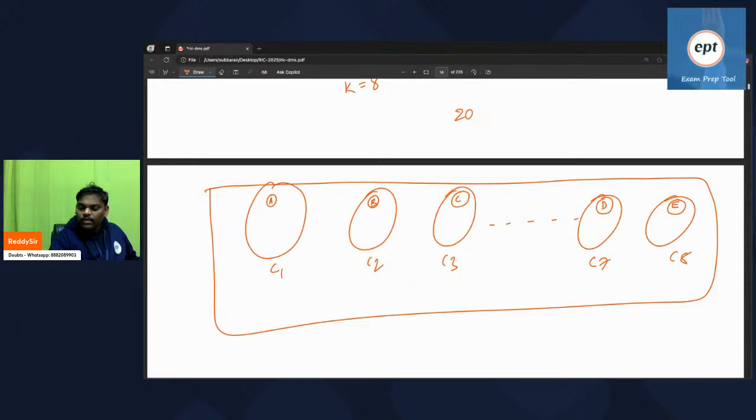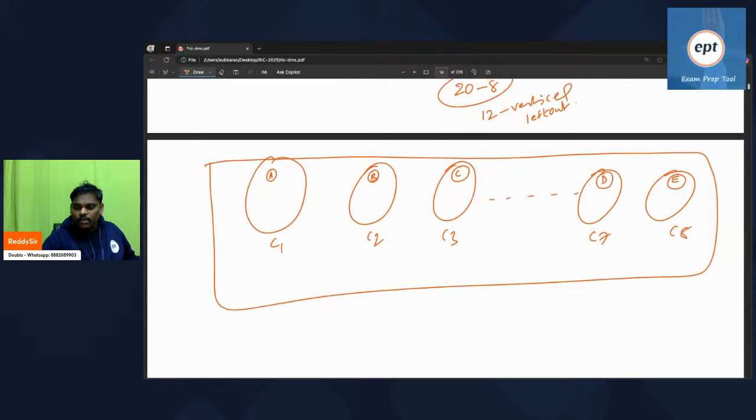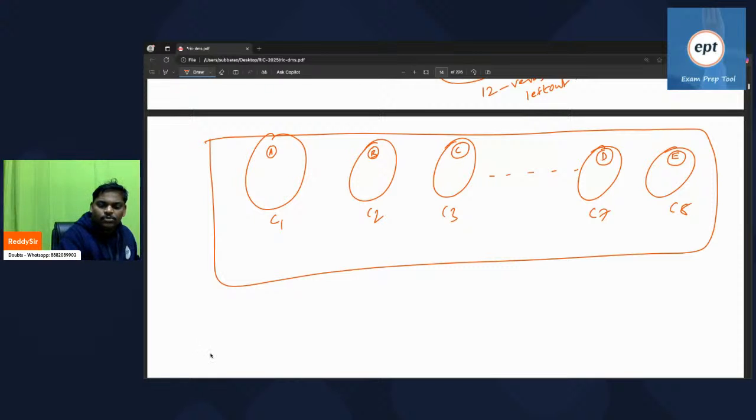N value 20, k value 8, 20 minus 8 is totally 12. Remember, 12 vertices have not gone anywhere. Everywhere I kept one vertex, because every component requires a minimum of one vertex. So 12 vertices are left out. Now observe everyone, a very interesting line. Those 12 vertices are left out.